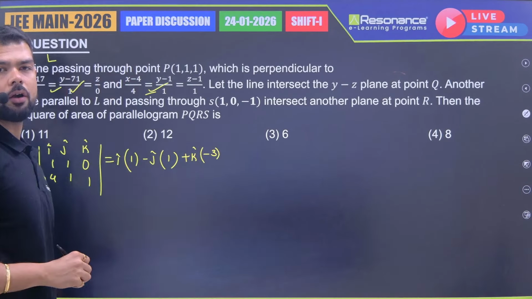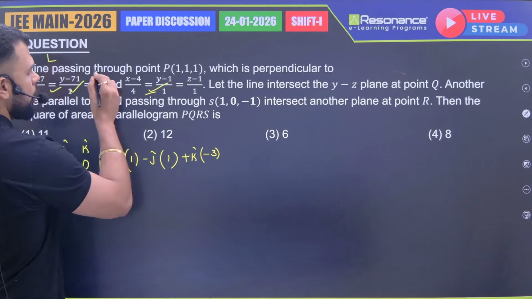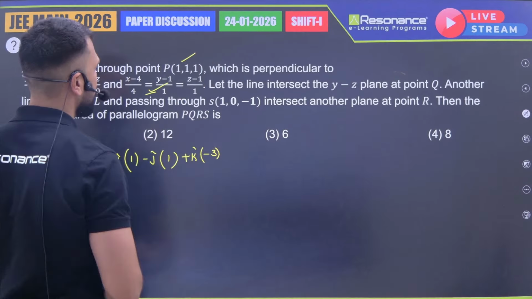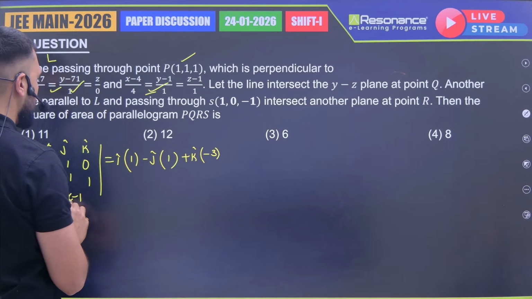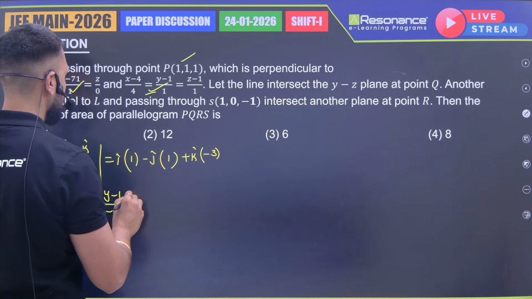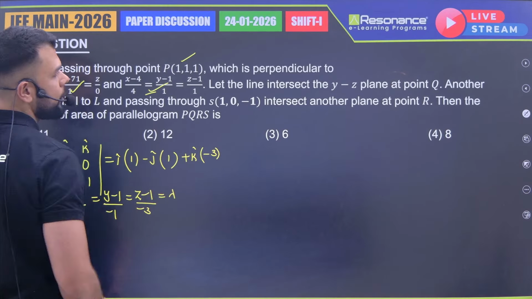So we have got the DRs of the line L. If I write the equation of line L, the point given is (1, 1, 1). So L will be (x minus 1) upon 1, (y minus 1) upon minus 1, and (z minus 1) upon minus 3, let's equate it to lambda.